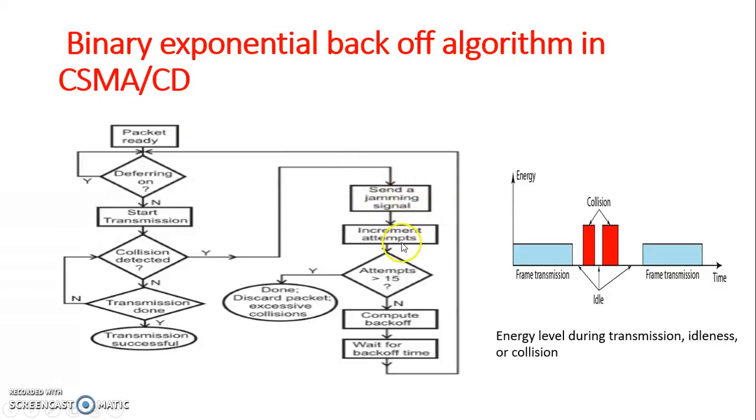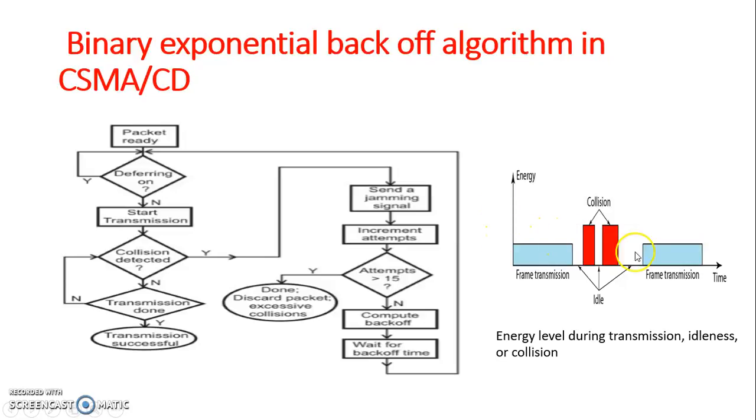And it will increment the attempts, meaning the attempts of retransmission. If that attempt count is greater than 15, then that packet will be discarded, which means that packet is an unlucky packet. If there is no collision, which means the transmission is done and it is fair and good, then the transmission will be successful. And if during the transmission there is any collision and the collision is detected, the same procedure will be followed. And this shows the energy levels of the channel.